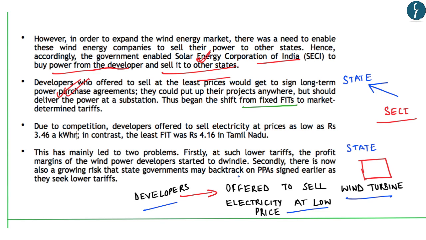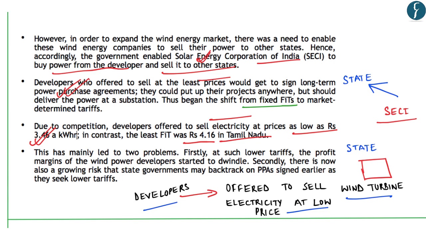This effectively led to great competition to sign power purchase agreements at low cost. It says that due to this competition, developers offered to sell electricity at prices as low as rupees 3.46 a kilowatt per hour, in contrast to the FIT, that is feed-in tariff, which was fixed at rupees 4.16 a kilowatt per hour in Tamil Nadu. So we also notice fluctuation of prices with respect to change of mechanism.